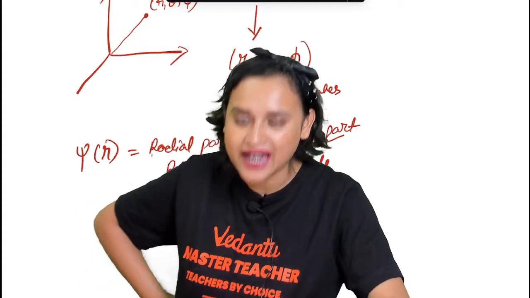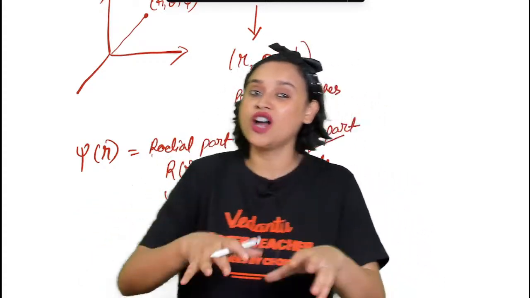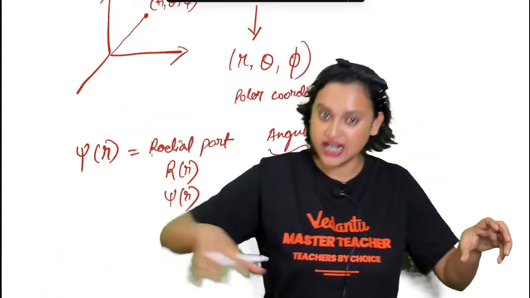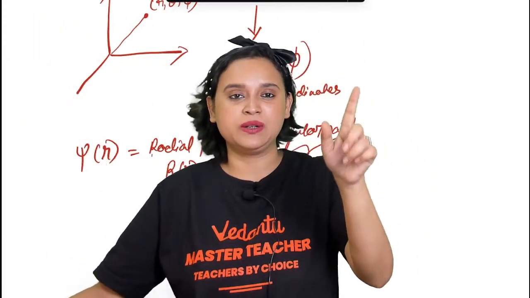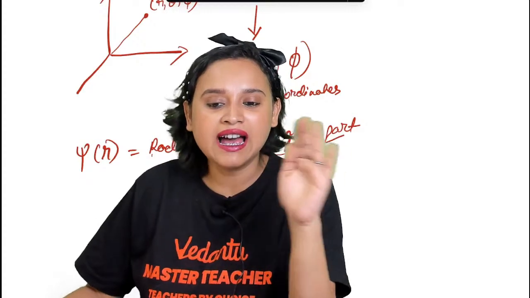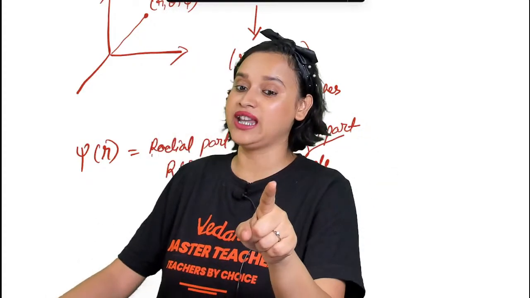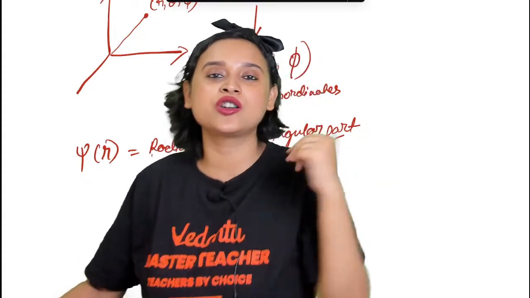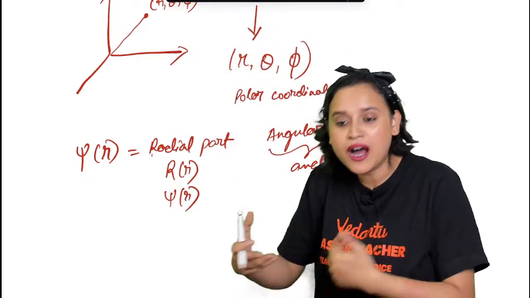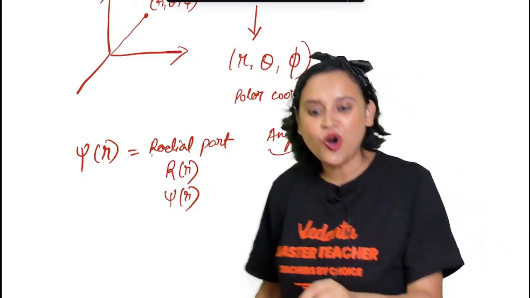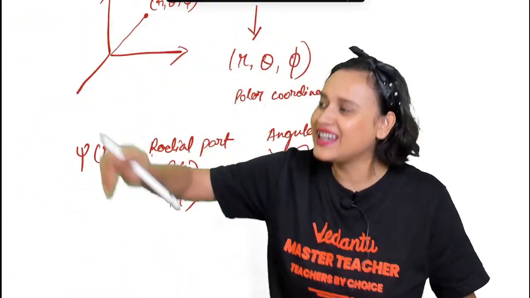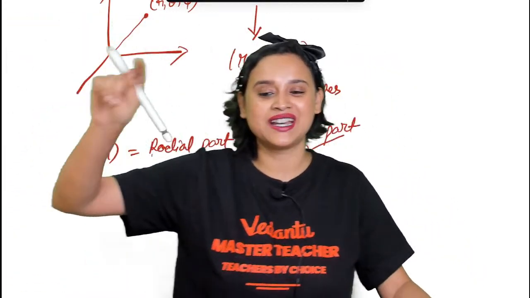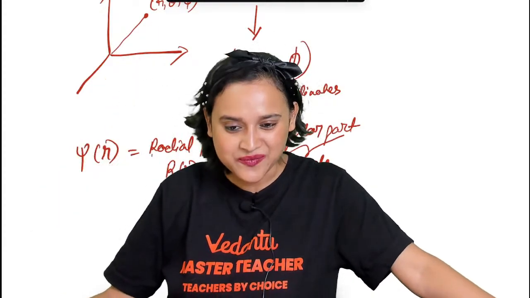That means that if we solve this Schrodinger equation in the polar coordinates for the s orbital, we will see that the radial part will be there, but the angular part will not be seen. That shows that the s orbital is spherical in shape. There is no angle.